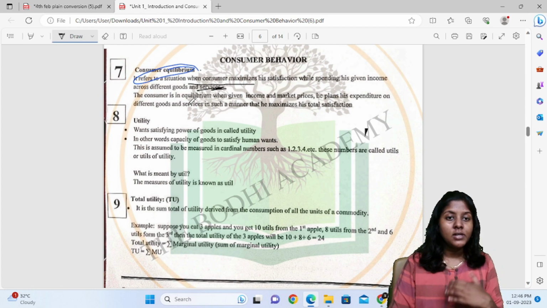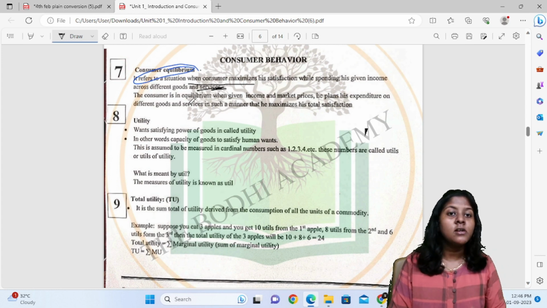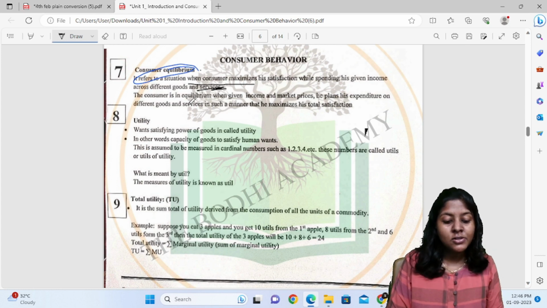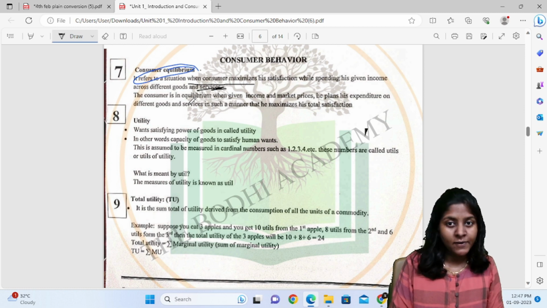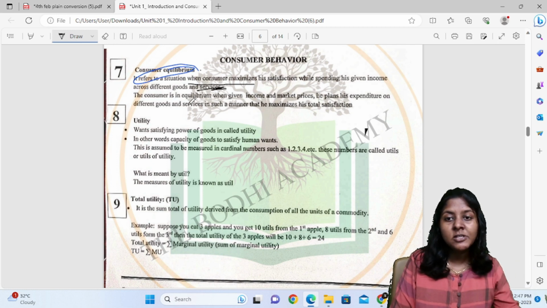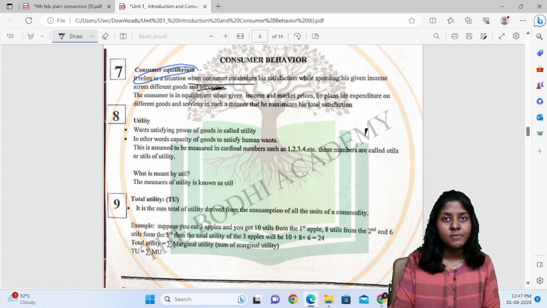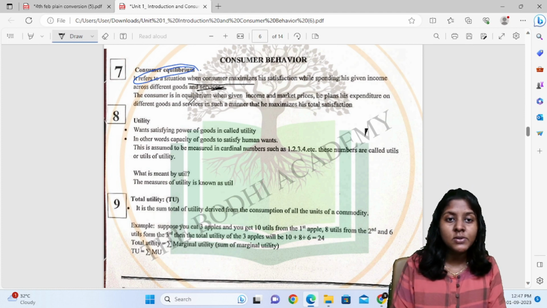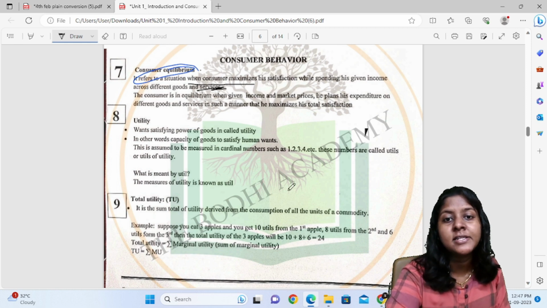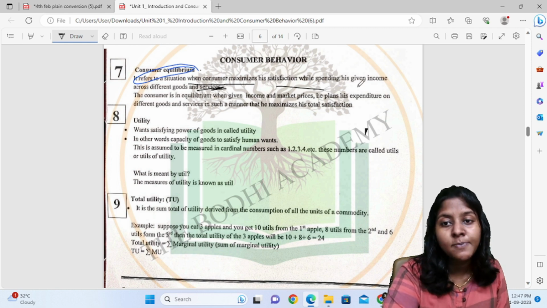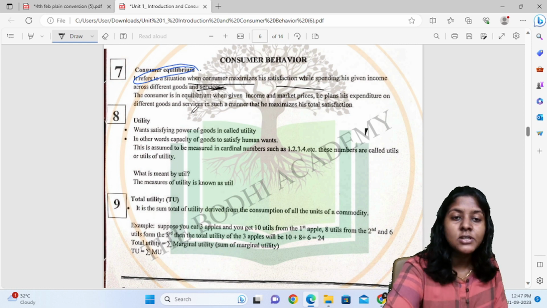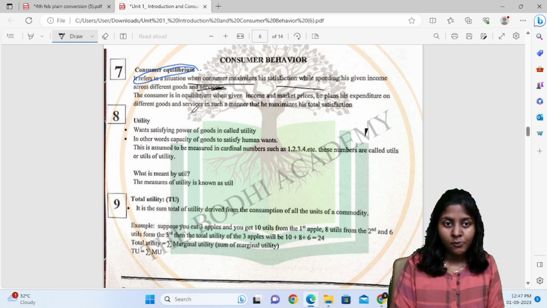So what do we mean by consumer equilibrium? Here a consumer is going to achieve more satisfaction while spending his given income. Whatever income a consumer has, he will spend that income on different goods and services just to get maximum satisfaction. So it refers to a situation when the consumer maximizes his satisfaction while spending his given income across different goods and services.